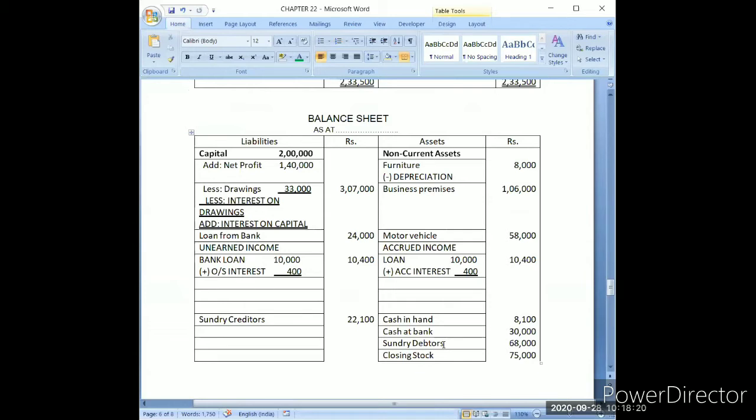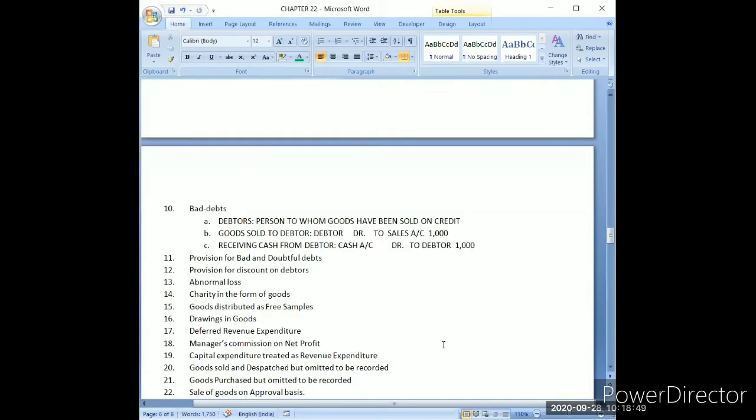Now I hope the main concepts I have discussed for this adjustment till now are clear: what the journal entries will be, how we are recording them, what type of account it is, and how and on which side we will write it in the financial statement. No confusion till now. Now the next thing.